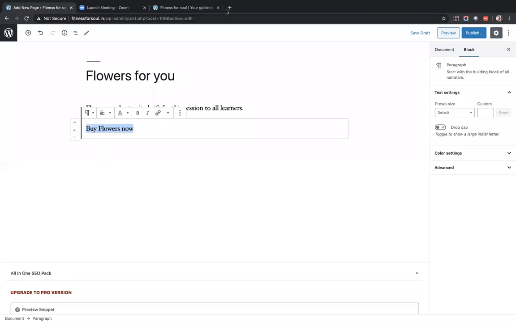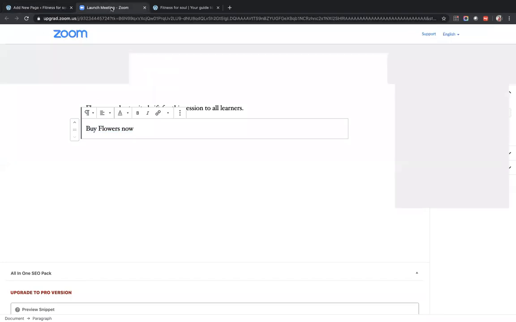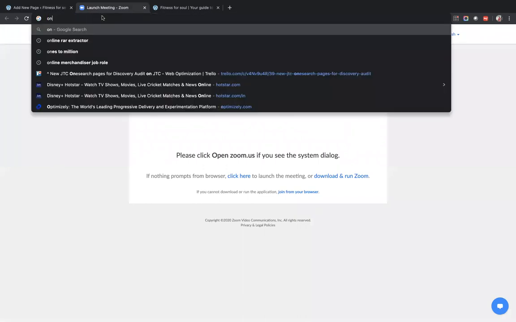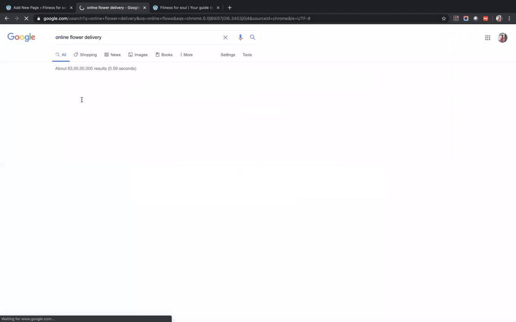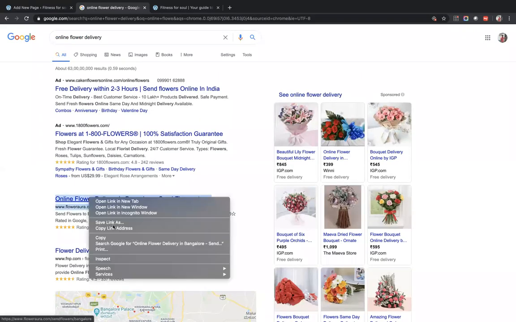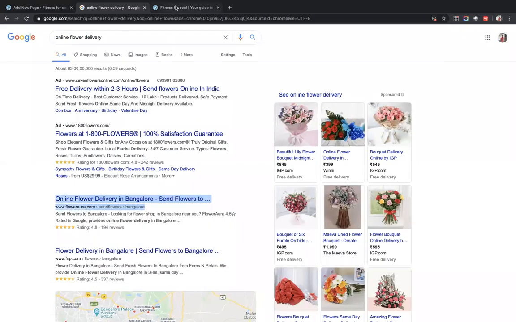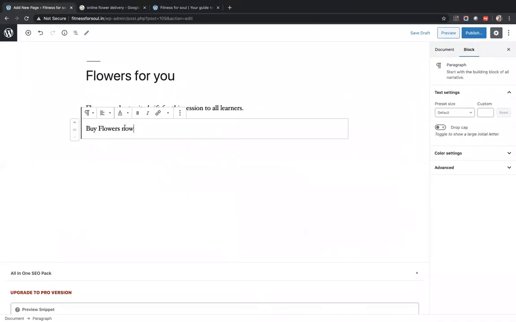Suppose I quickly go and pick up a site which actually sells flowers. Suppose this site: copy, come back, select, go to this link, enter this and apply. This becomes my buy flowers hyperlink.